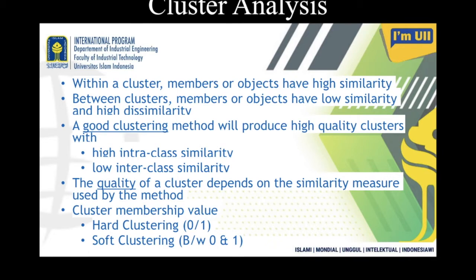So that particular student X is softly classified, with 80% similarity with the members in the Indonesia cluster, and 20% similarity with the cluster members in India. That's why it's called soft clustering, where the membership value spans more than one cluster, and the summation of all the membership values is equal to 1.